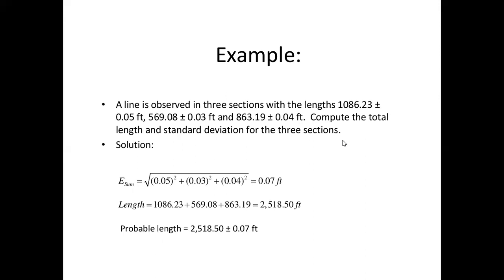Example, a line is observed in 3 sections with the lengths 1086.23 plus or minus 0.05 feet, 569.08 plus or minus 0.03 feet and 863.19 plus or minus 0.04 feet. Compute the total length and the standard deviation for the 3 sections. Solution: E sum is equal to under root 0.05 square plus 0.03 square plus 0.04 square.